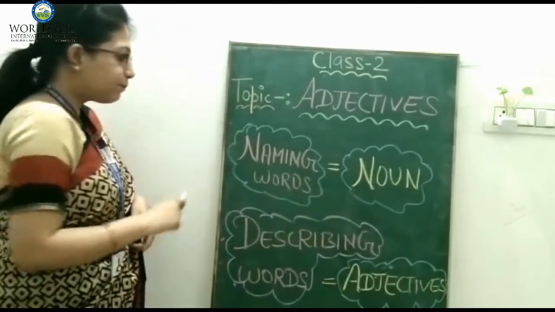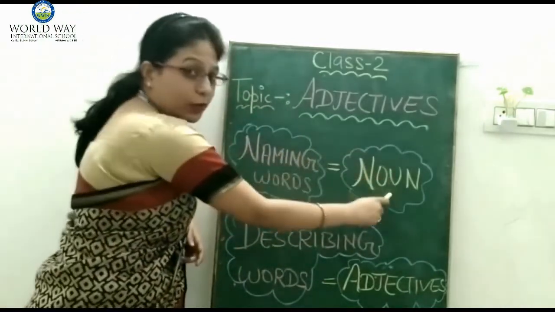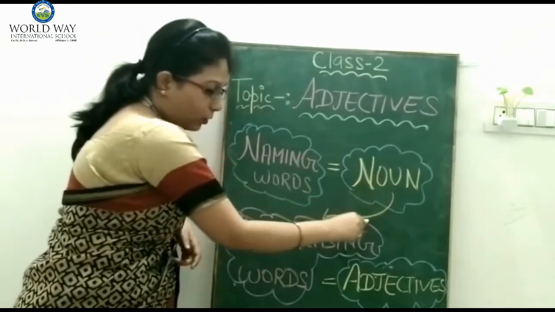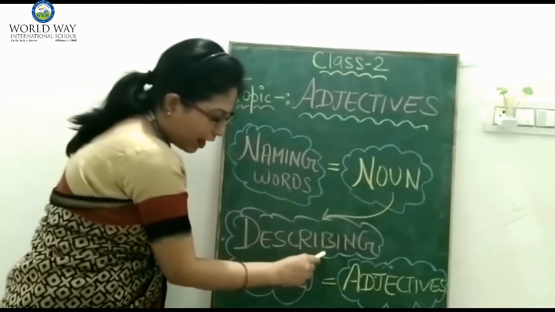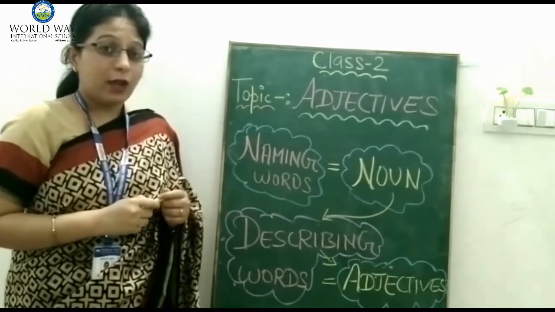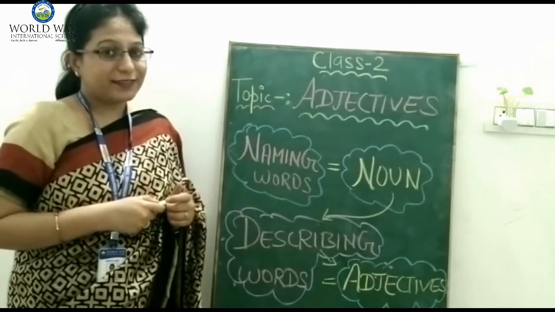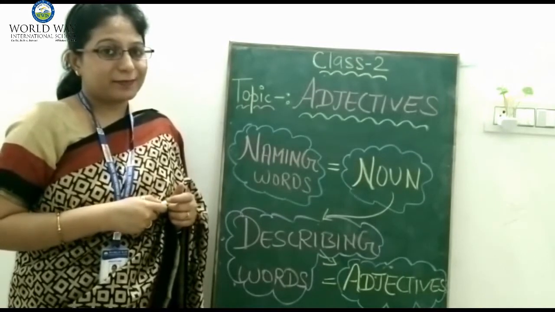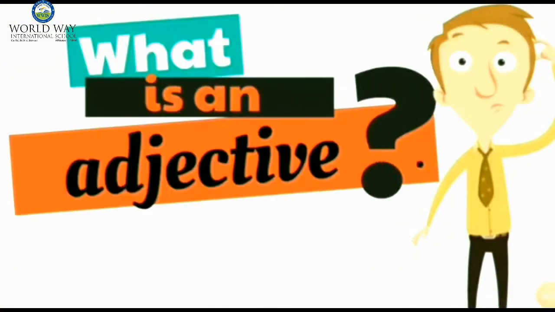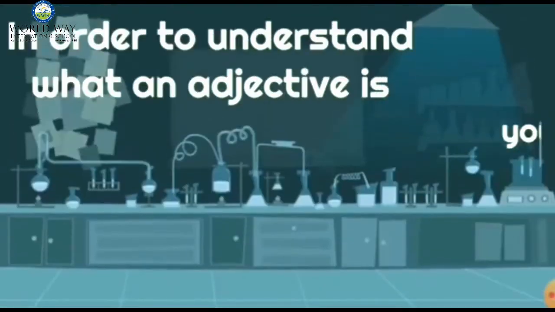I am repeating again. Naming word is equal to noun, and the word which describes our noun is known as an adjective. So children, let's see what is an adjective. What is an adjective? Today we are going to learn about what is an adjective. But before that, we have to remember a few points.